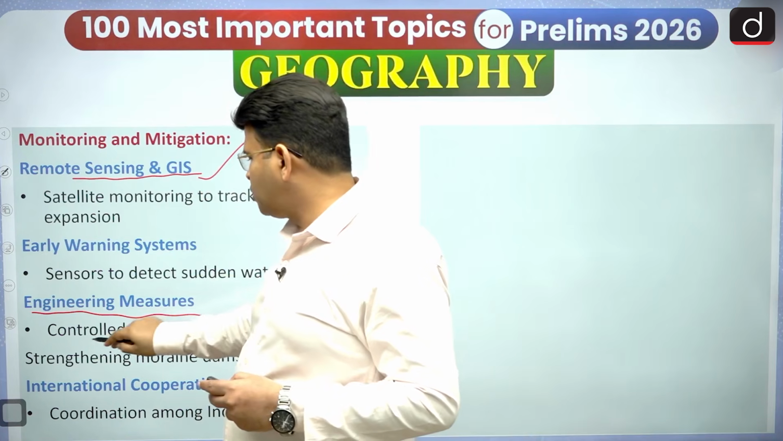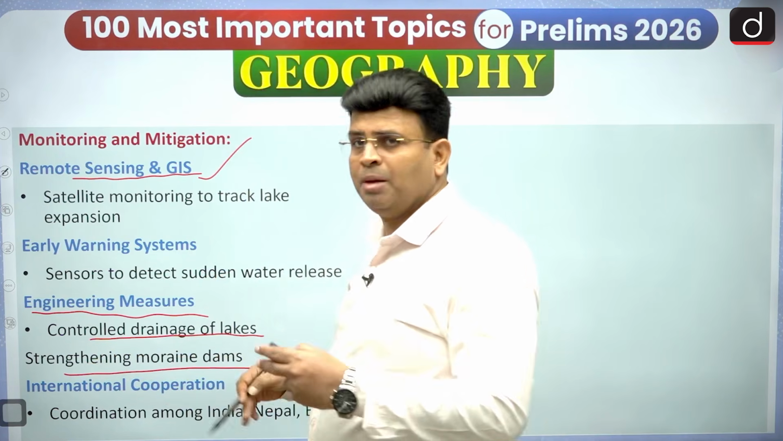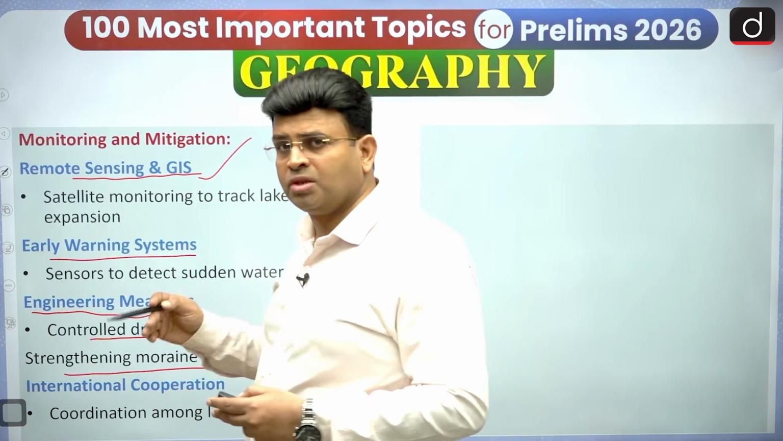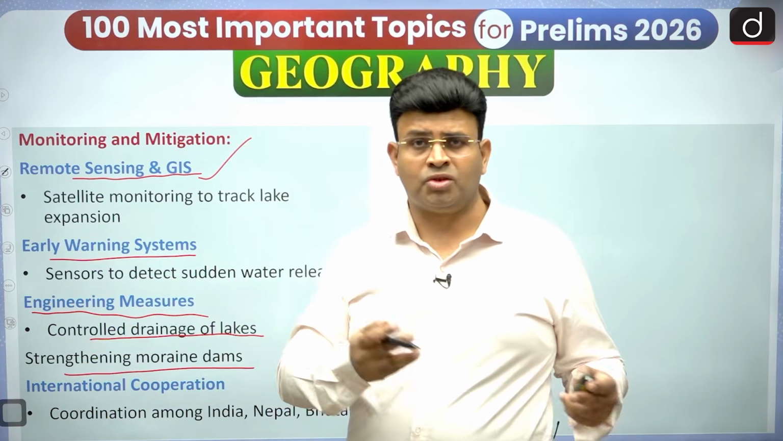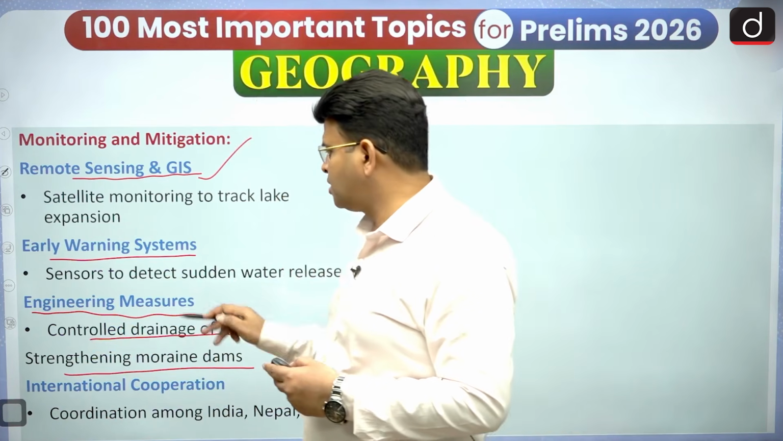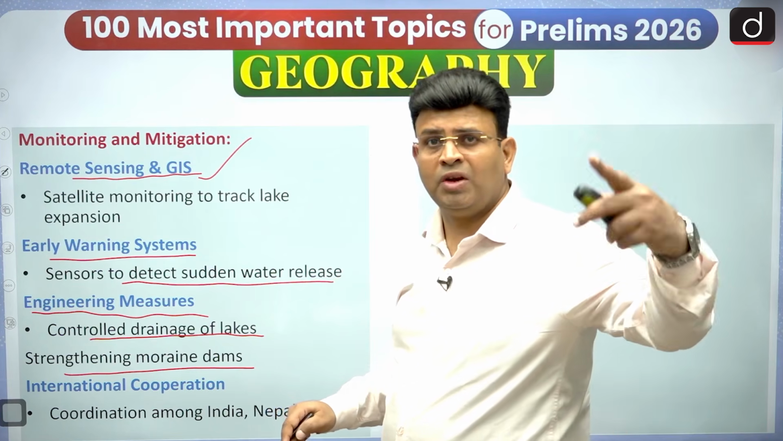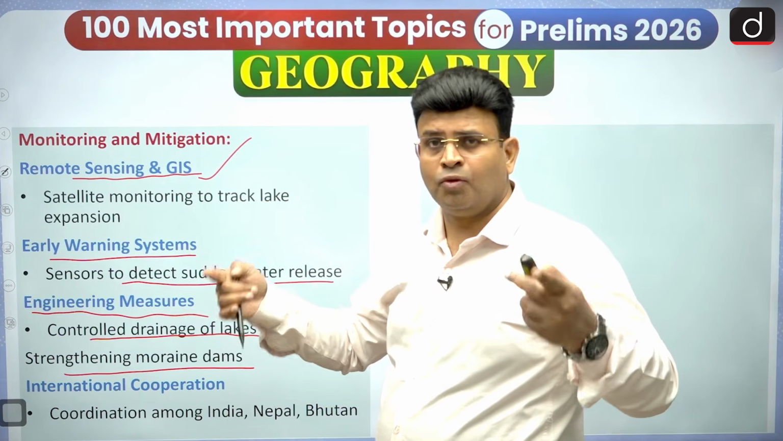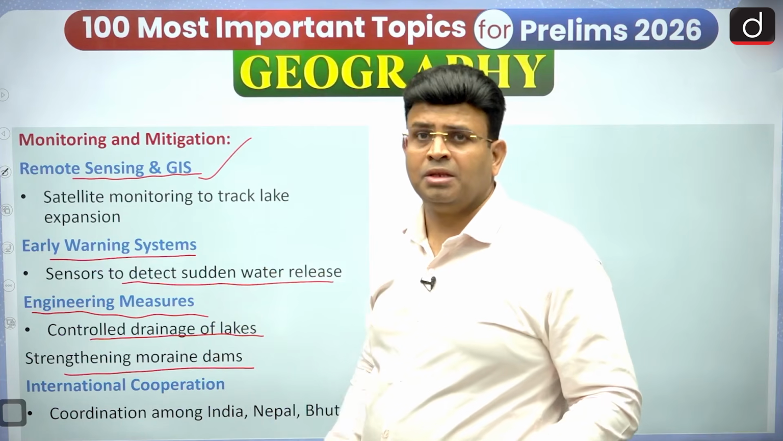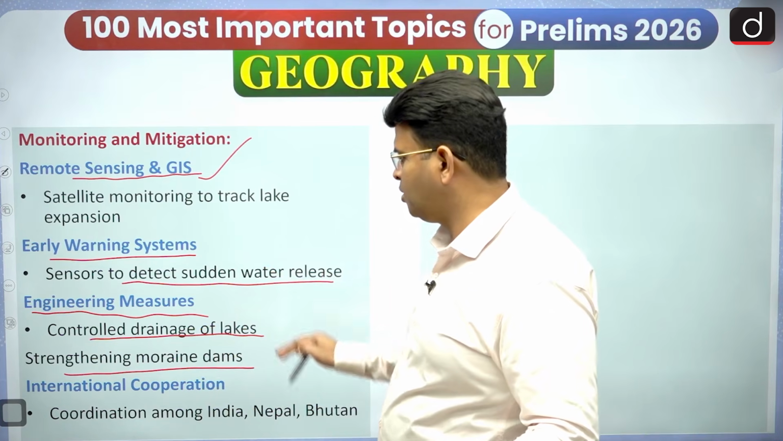Then controlled drainage of lakes, the drainage we have to control, and strengthening the moraine dams by putting some chemical material to strengthen them. Early warning system: there are sensors, like earthquake sensors, and technology helps in increasing that. Those sensors detect the sudden water release, and the idea is given to the downstream villages. Phone messages will be sent by the National Disaster Management Authority and State Disaster Management Authority, saying this has happened, so please evacuate any villages downstream. So here it is done.